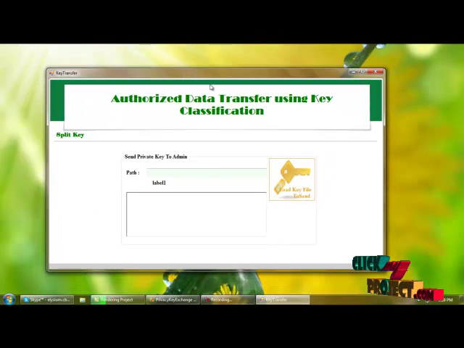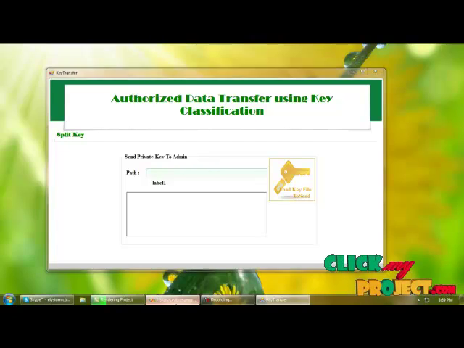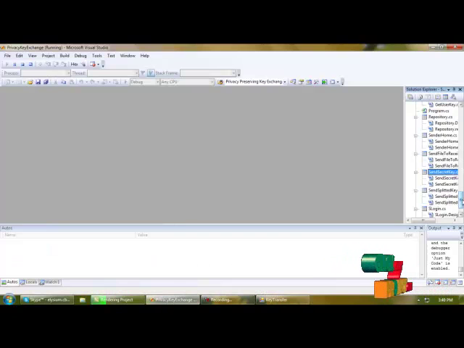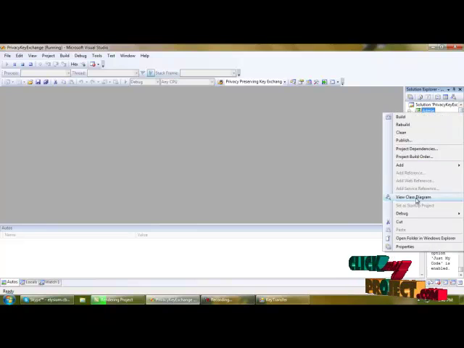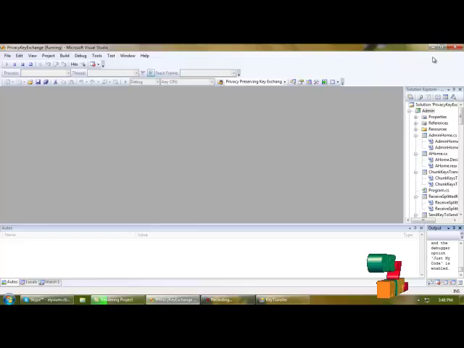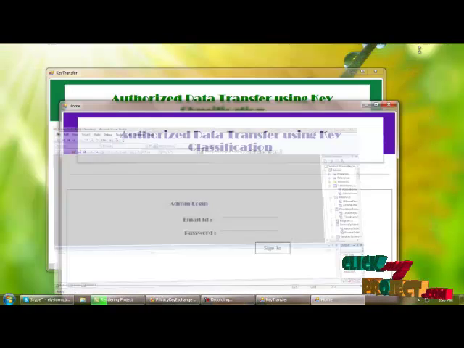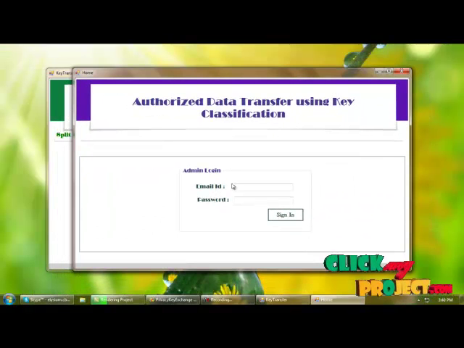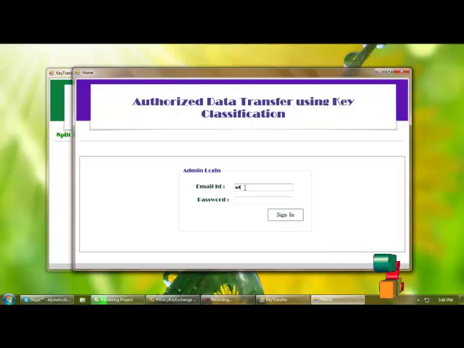For transferring the key to admin, we have to execute the admin part. So I'm selecting and debugging the admin. And this is the page of admin. Admin will log in by providing username and password.